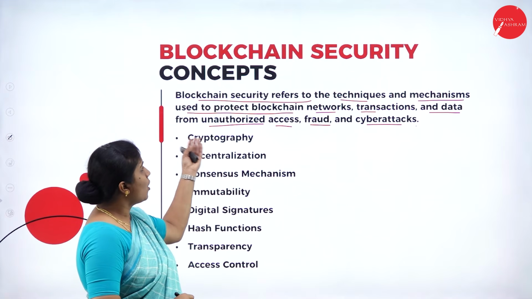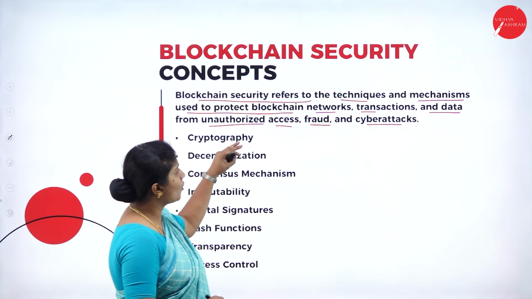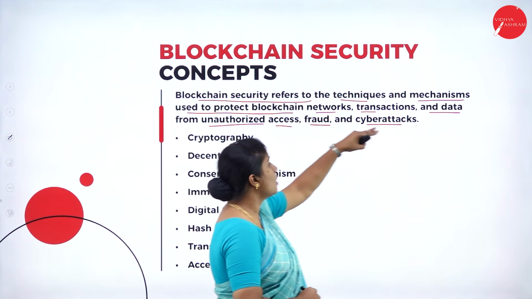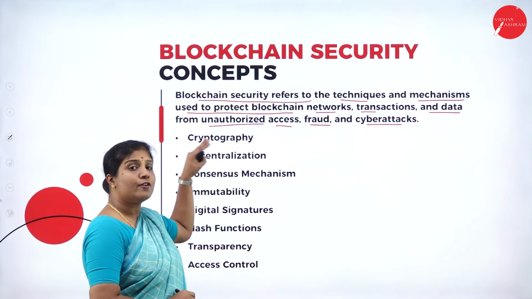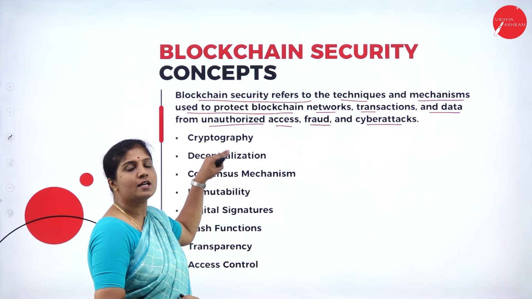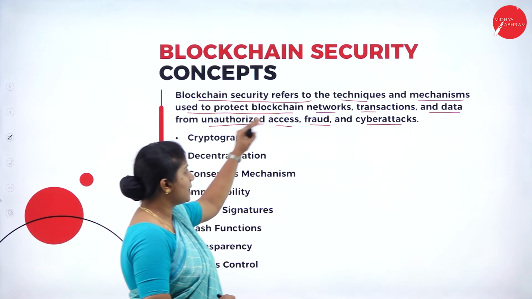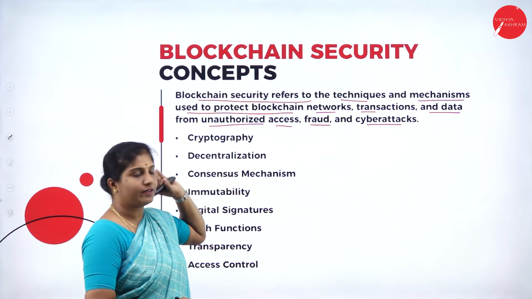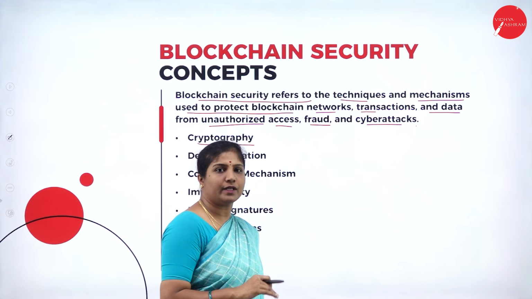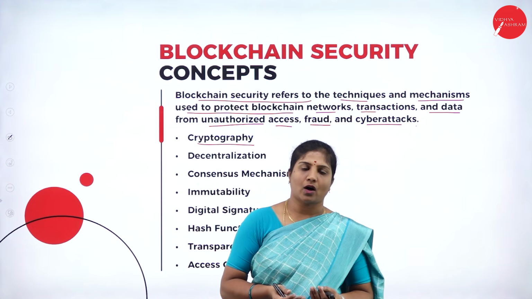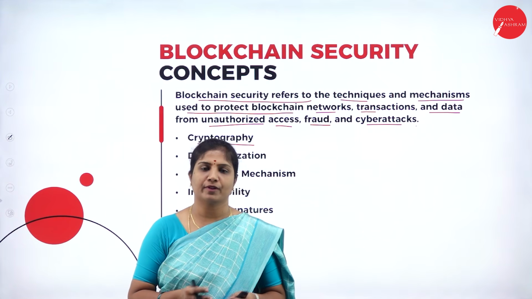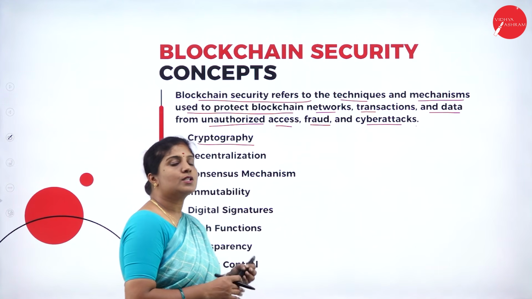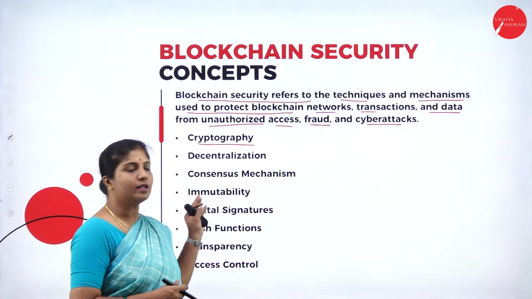Okay, so how can we give the security, and for what purposes? We can give security for our networks, transactions and data from unauthorized access, cyber attacks or fraud. So this is a technique or mechanism we can use. First thing is cryptography, that means converting or encrypting data from a readable format to an unreadable format, that is ciphertext. By doing this we can save our data.